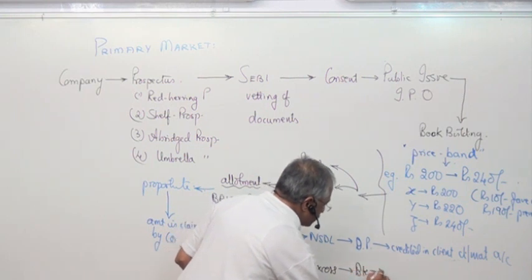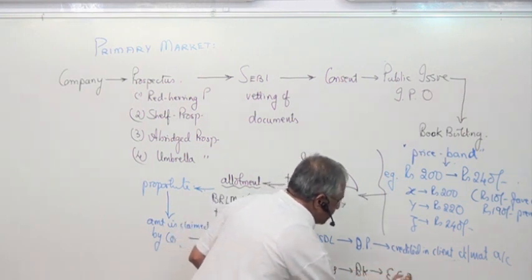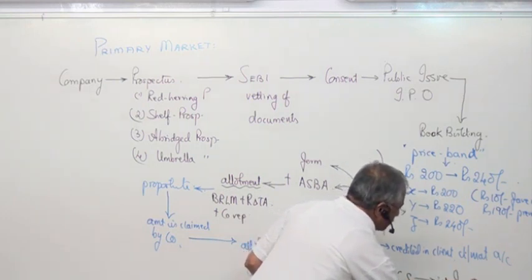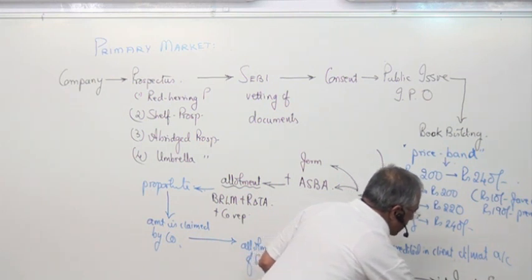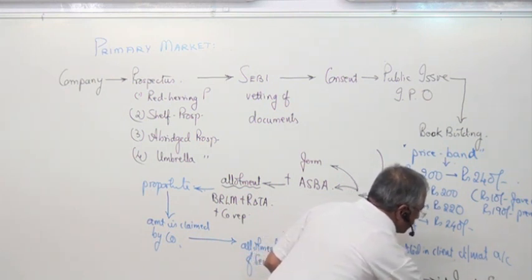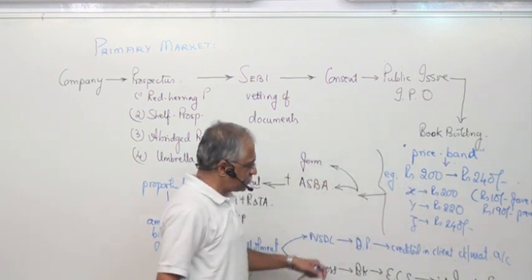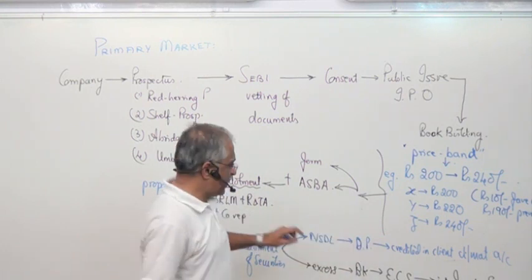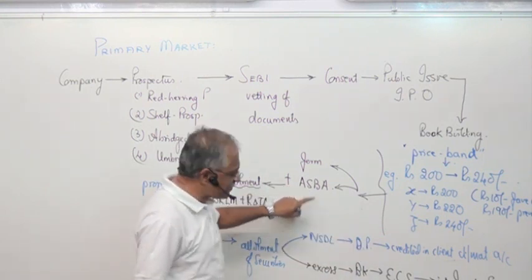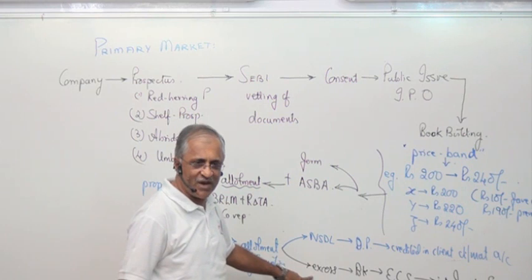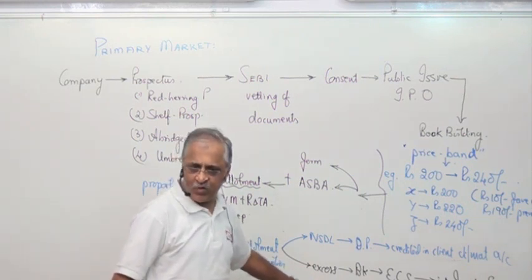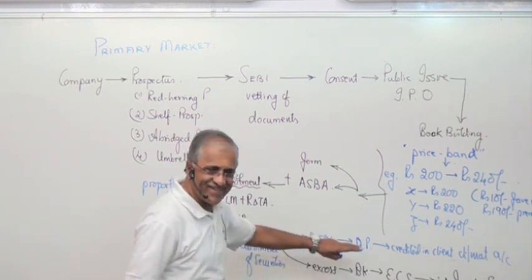The banker, through ECS, will credit it into the investor's savings account. Did you get that? So you got your shares, and you got your money refund. Again, ASBA is there now, so the question of refund does not come in. Earlier this question used to come; slowly this is going out. Normally it is credited. Is that fine?